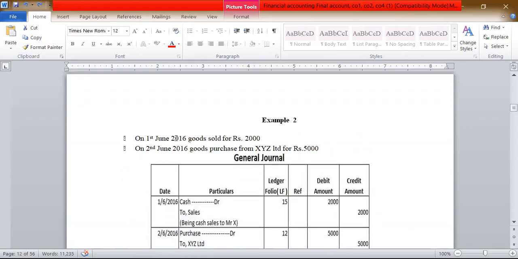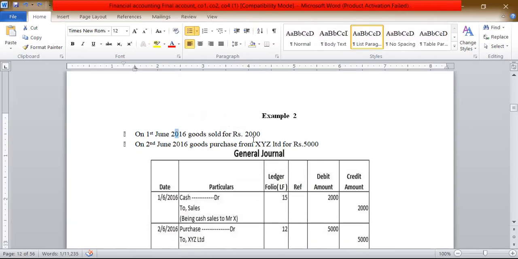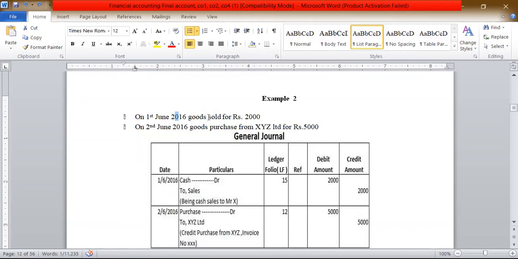On 1st June 2016, goods sold for rupees 2000. Whenever you sell goods, it will be minus to your account, and cash will come from others. Here the buyer will pay the cash and the seller sends the goods to others. Goods come under real account, and cash also comes under real account. So the real account formula is debit what comes in, credit what goes out.